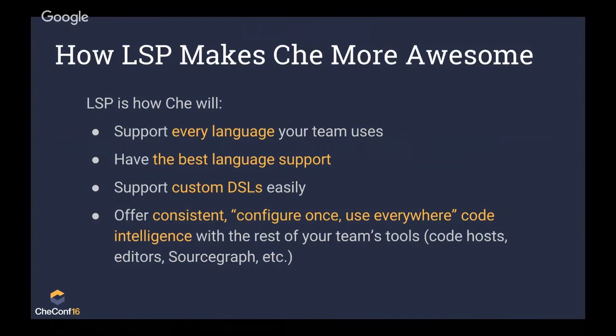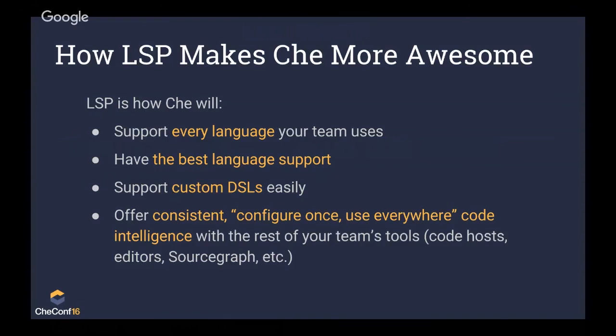You're never going to have to troubleshoot or pair program with a teammate and realize they've been running without jump to definition, and they've been operating at far below efficiency for a long time. So LSP is a tremendous boon for Che, and that's why Che was one of the things that one of the people that invented the language server protocol, along with Microsoft and Red Hat. Codenvy has played a huge part in this, and we at Sourcegraph are really excited to be adding support for a lot more languages and to get this in Che and all of the other tools that will be used.